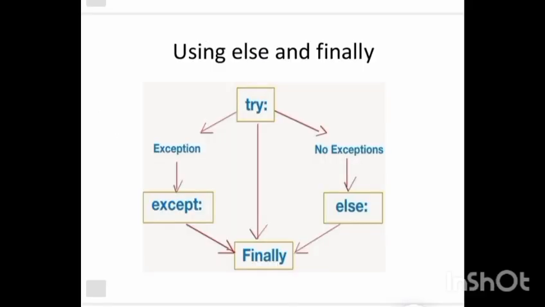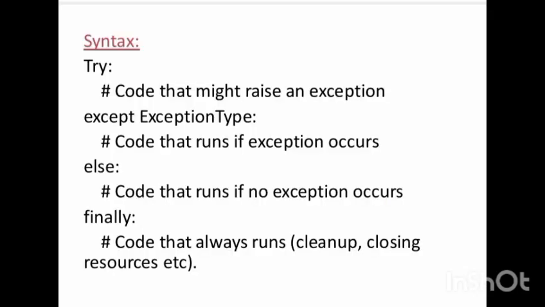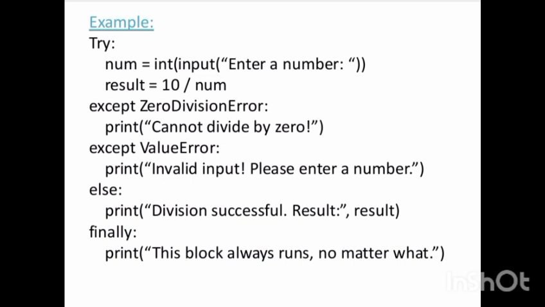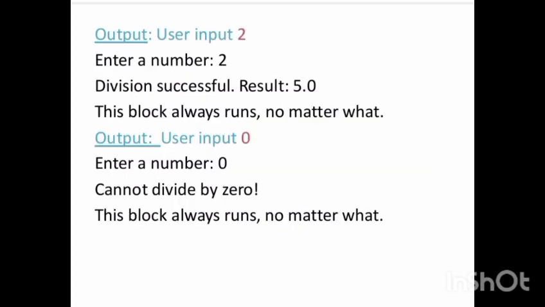Using else and finally. The else block runs only if no exception occurs. Ideal for success messages. The finally block is like a safety net. It always runs. Use it for cleaning up resources like closing files or connections even if an error happened. This makes your code neat and reliable.